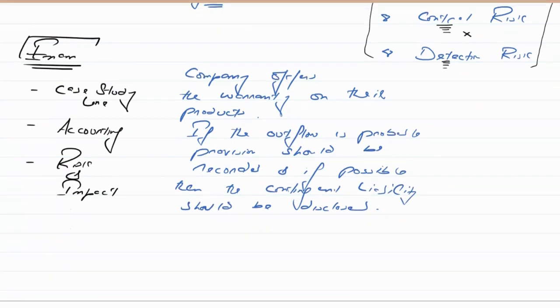This is the treatment. You can simply stick to the provision point if you don't remember the contingent liability thing.